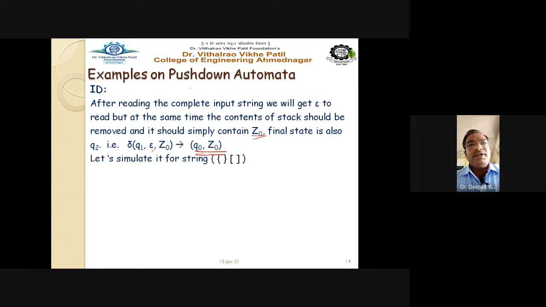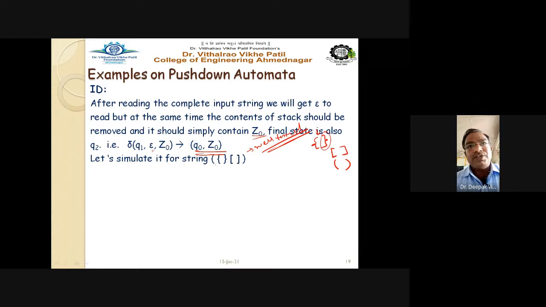So let us simulate it for a string. Now take the string and we have to check whether these parentheses are well formed or not. Well formed means that for every opening bracket there should be a closing bracket. If this is the opening bracket in the string, there must be a respective closing bracket in that particular string. If it is an opening square bracket, there must be a closing square bracket. If it is an opening curly bracket, there must be a closing curly bracket. So we can say that it is in a well formed manner, right?